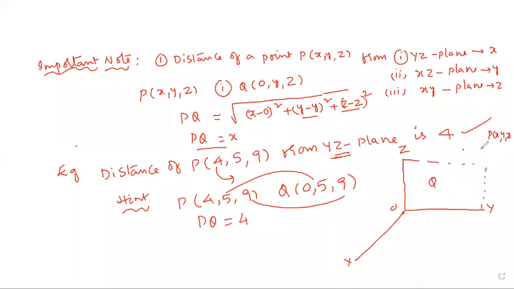The Q point is in the YZ plane, so the X coordinate is 0. The Y coordinate is the same and the Z coordinate is the same. It is the image of P on the YZ plane. Okay?